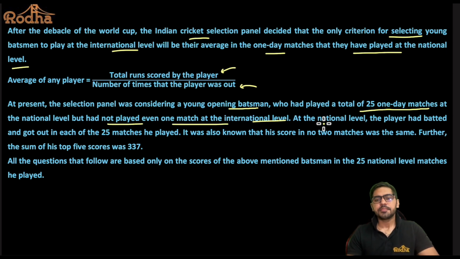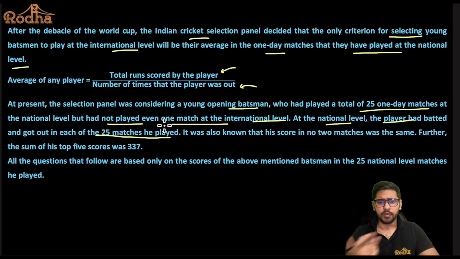Alright, perfect. At the national level, the player had batted and got out in each of the 25 matches he has played. So if I'm trying to find his average across all the 25 matches, I'm going to divide by 25. Why? Because the denominator is the number of times that the player was out, and the statement tells me that he got out in each of the 25 matches he has played.